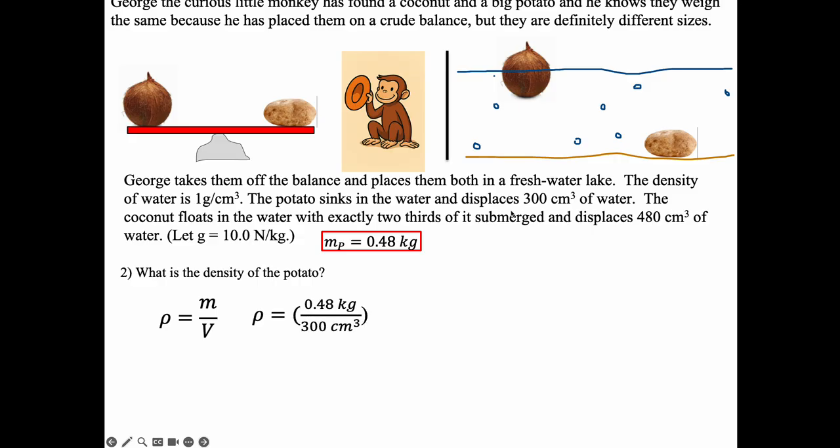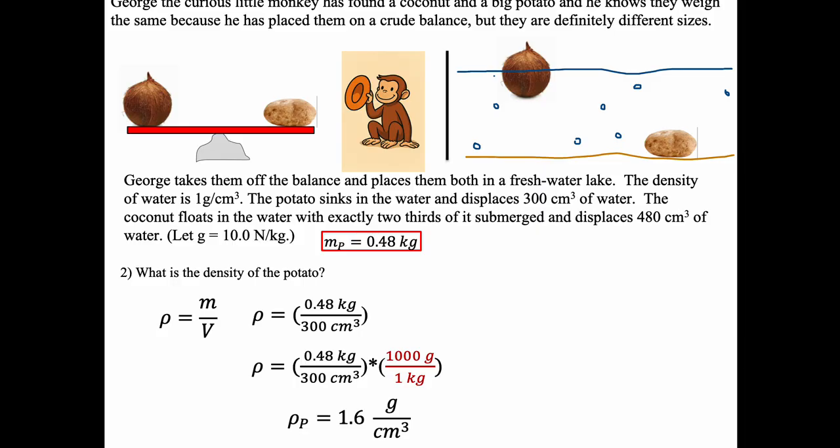So I've got the mass, I've got the volume. So I've got 0.48 kilograms over 300 centimeters cubed. Now that would be a weird density unit, kilograms per centimeters cubed. Normally we do grams per cubic centimeter. So I'm just going to convert those kilograms into grams by multiplying by 1 kilogram over 1,000 grams. And this leaves me with a density of the potato of 1.6 grams per cubic centimeter. And this makes sense. It's more dense than the water. That's why it sinks in the water. Boom. Got it. Made sense. And I have the density of the potato. I don't know why I need that, but I have it.